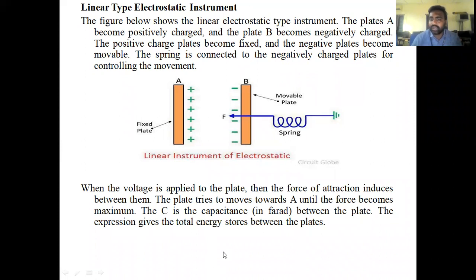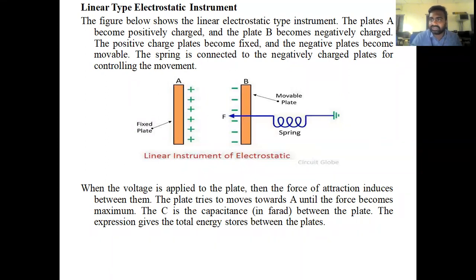There is a force of attraction whenever these two electrodes are charged. Plate B will attract towards plate A, and a spindle is connected to plate B, and a needle is connected to the spindle.